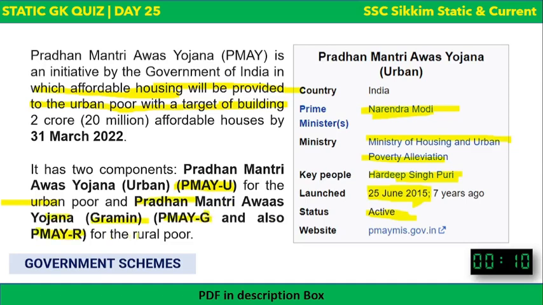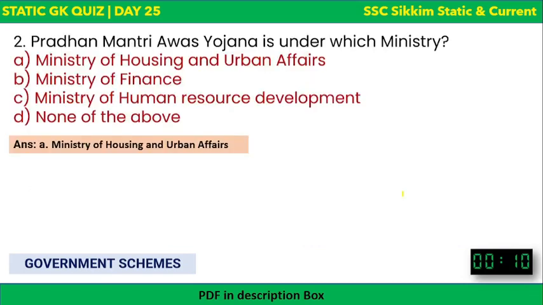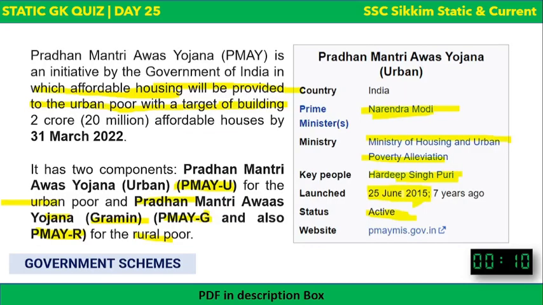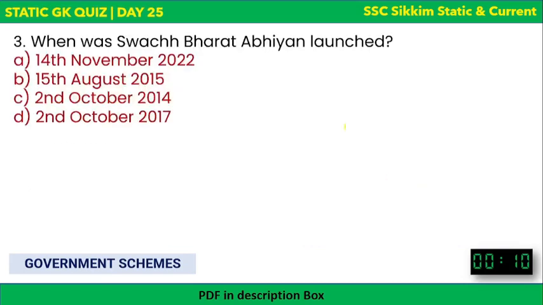So this is for the poor people in the rural areas. So two components, Pradhan Mantri Awas Yojana, launched on 25th June 2015. Okay, so I hope it is clear, looked after by the Ministry of Housing and Urban Affairs. So this is it.